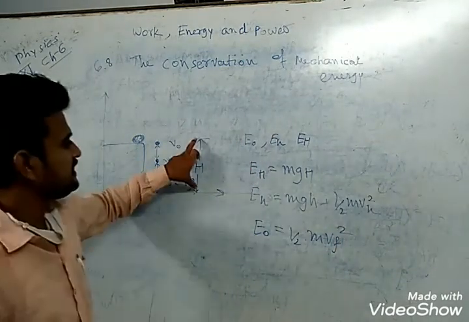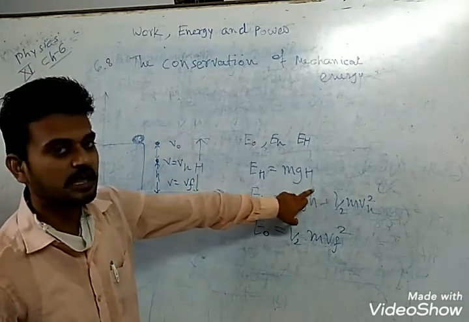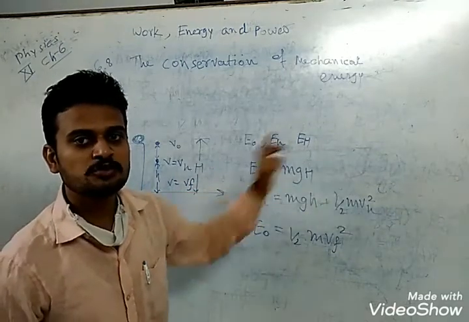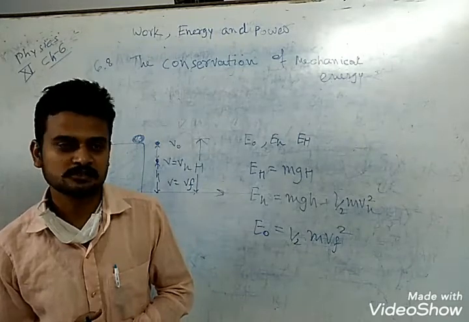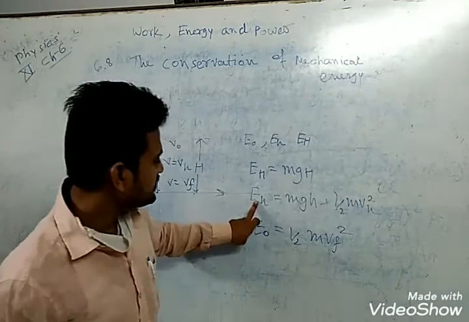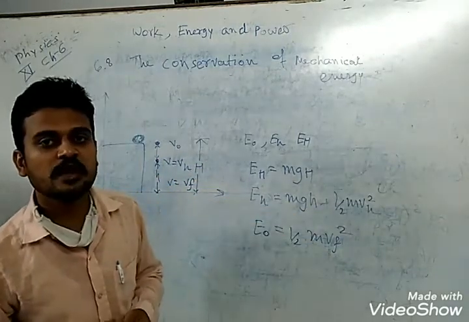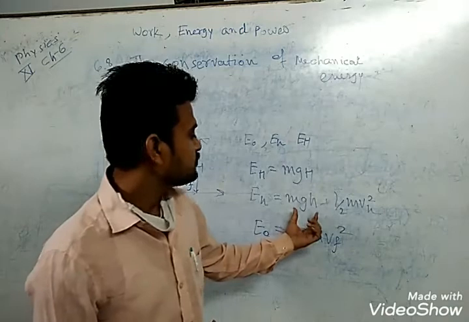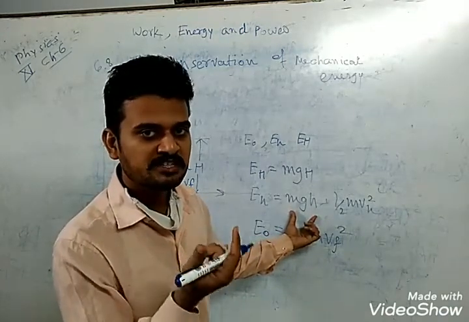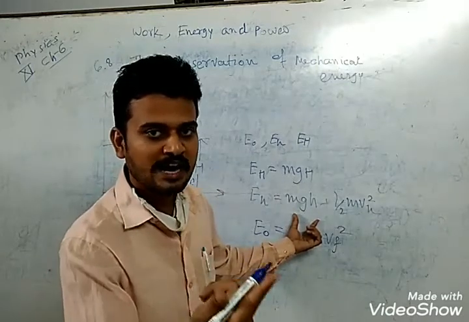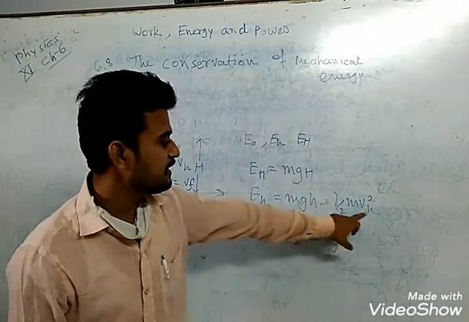So at the top, Eh is equal to mgH, the potential energy of the object. At height h, mgh plus 1 by 2 mv square means part of the potential energy has converted into kinetic energy, the remaining potential plus kinetic.